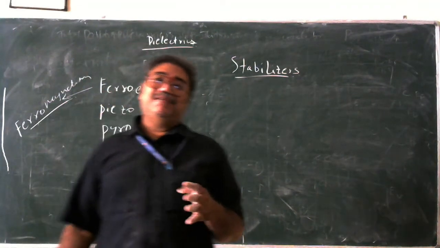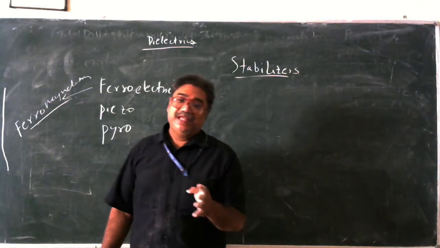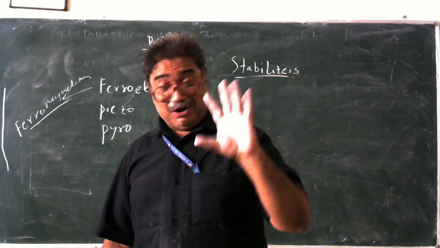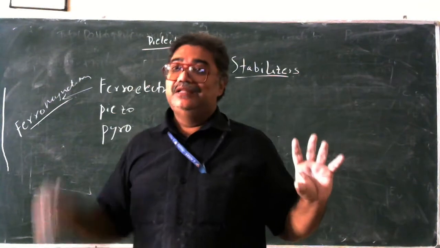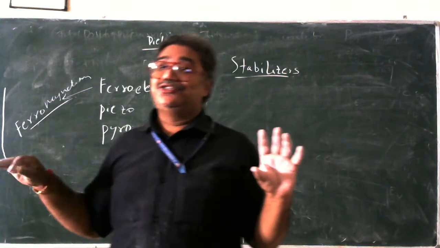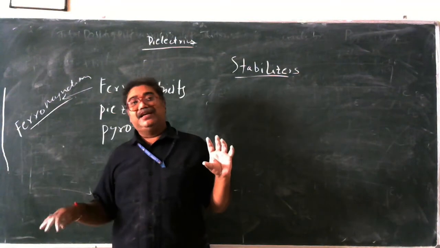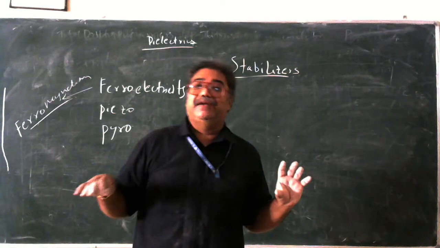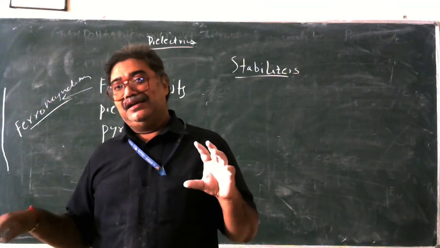So what is the use of a stabilizer? The stabilizer takes the input and stores some electric energy. After storing some electric energy, what is happening? Even if there is some fluctuation to a particular level, not to a complete level, to a certain level of fluctuations in the input, the output is still maintained at constant. When the output is constant, that constant output is sent to the electrical equipment, thereby increasing the life of the electrical equipment.